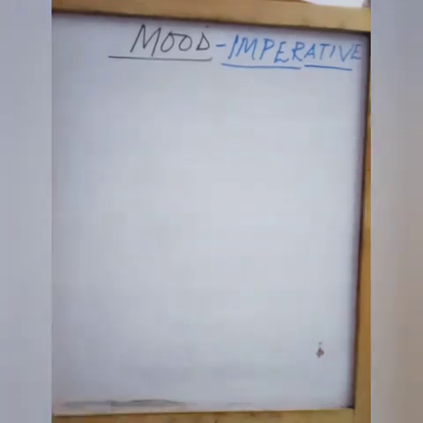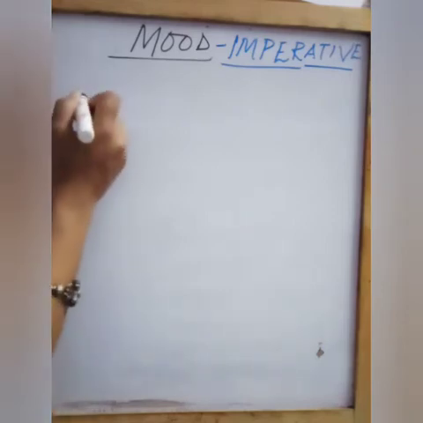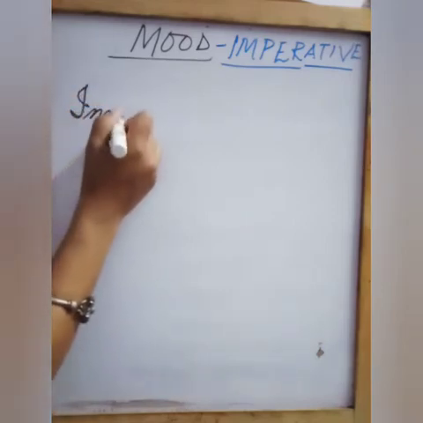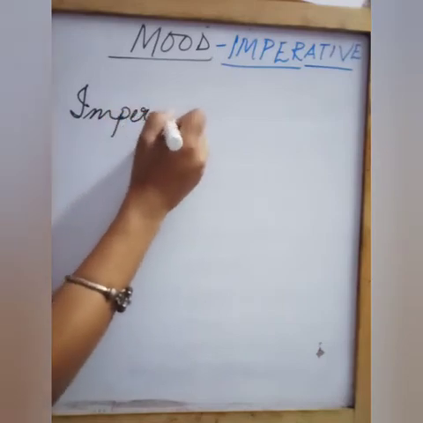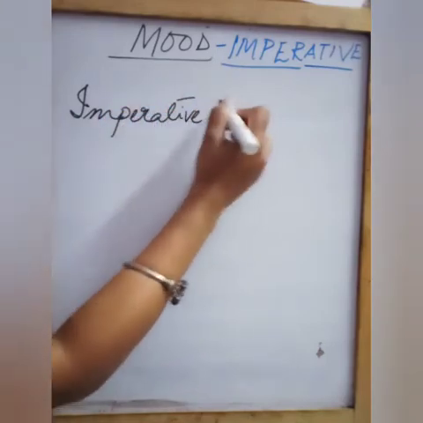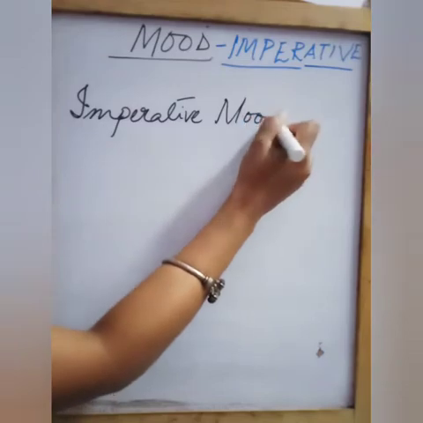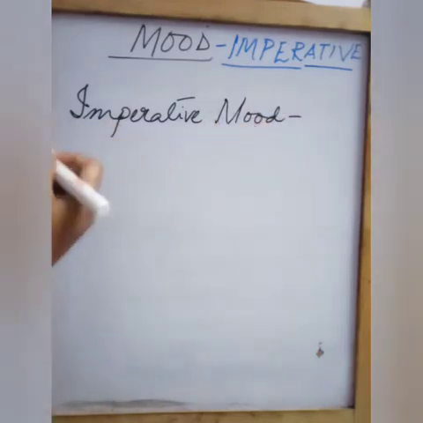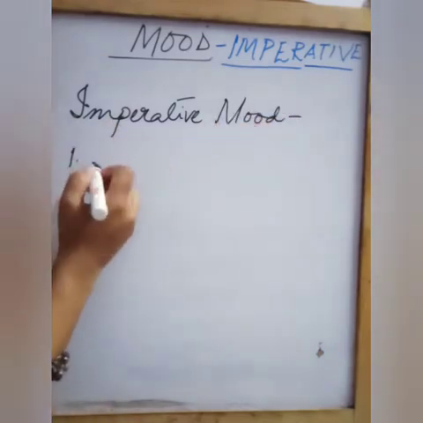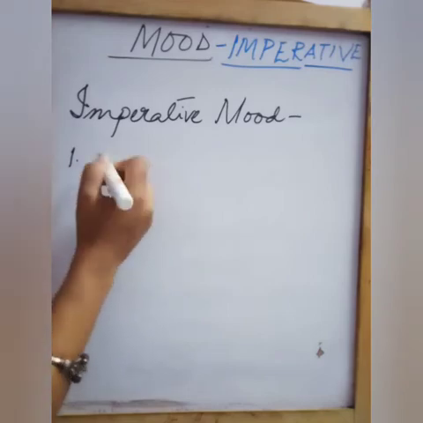Fine. Now, what is the imperative mood used for? Let's see. First is to express a command.